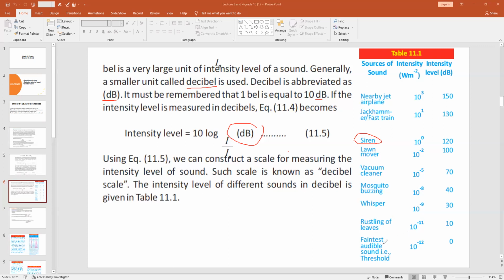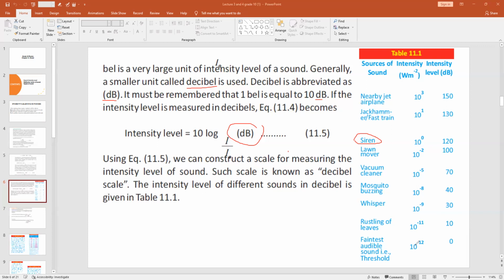Then the faintest audible sound that I told you at the start, or threshold sound. The faintest audible sound has an intensity of 10 power minus 12, and its intensity level is 0 dB.